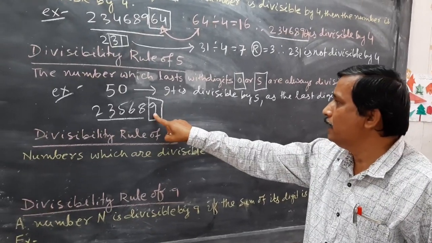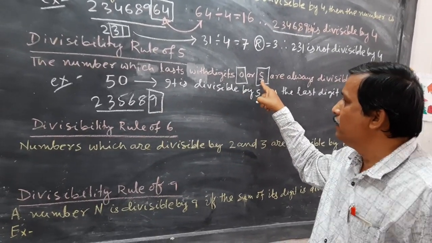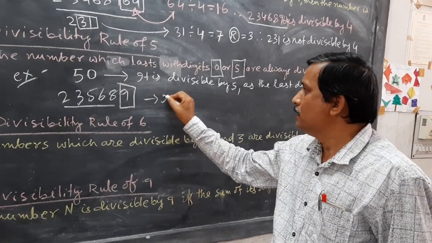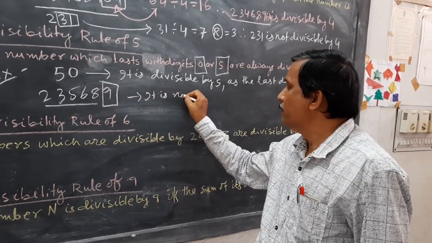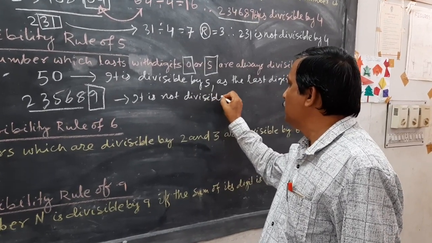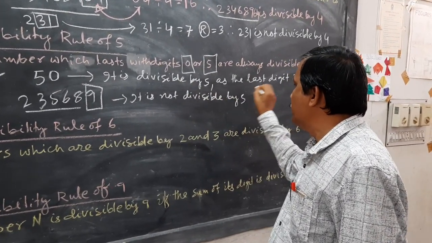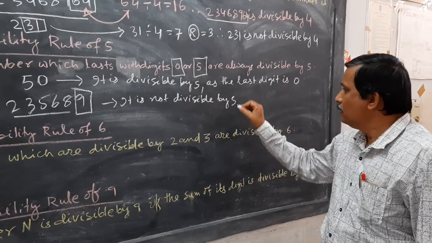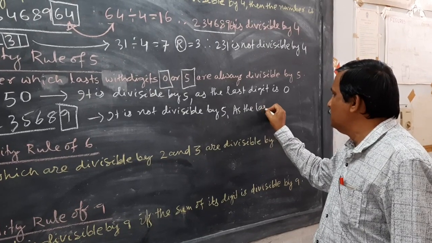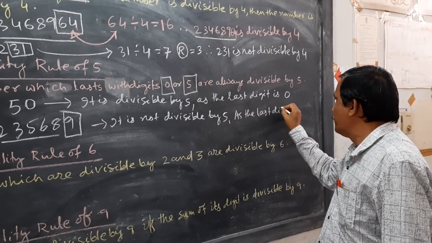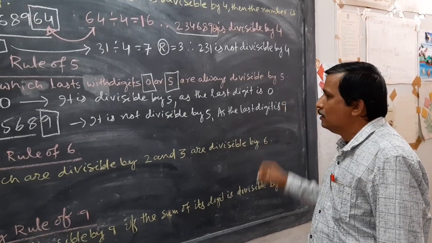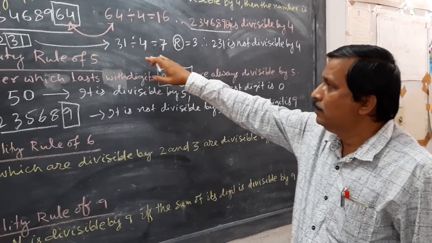As this 9 is not divisible by 5, so the total number is not divisible by 5. Why? As the last digit is 9. Okay, so this is the divisibility rule of 5.